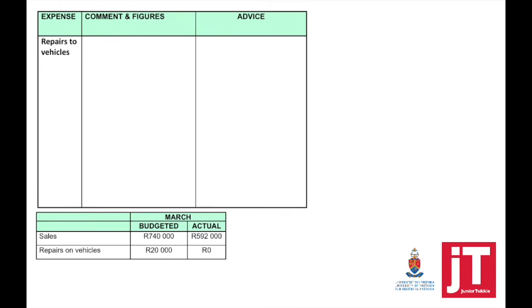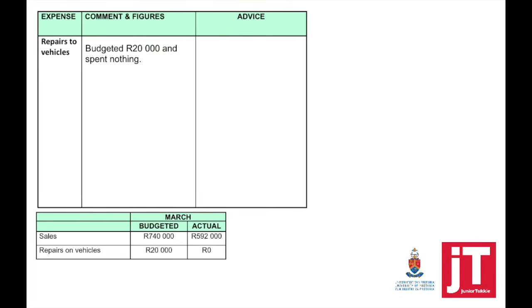The next expense that we're looking at is repairs to vehicles. So if we look at repairs on vehicles, we budgeted 20,000, but actually we spent nothing. Now that is not a good thing. Our sales were less. It means that there were less deliveries done to customers during the month. So why didn't this happen now?